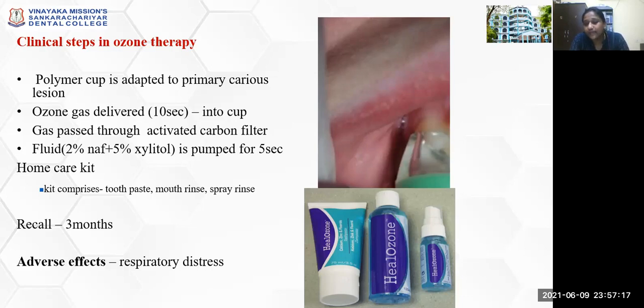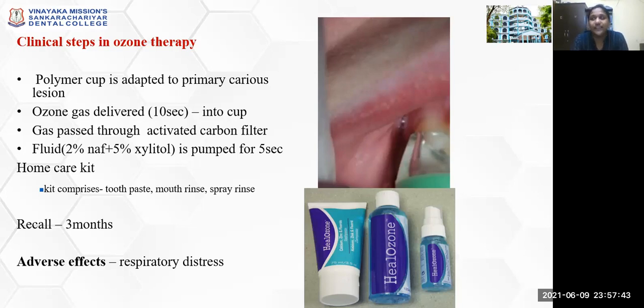There is also a home care kit available with HealOzone, where the kit comprises toothpaste, mouth rinse, and a spray rinse. The recall should be done after 3 months, and people with respiratory distress are usually contraindicated, as it may exaggerate the respiratory distress that is already there.